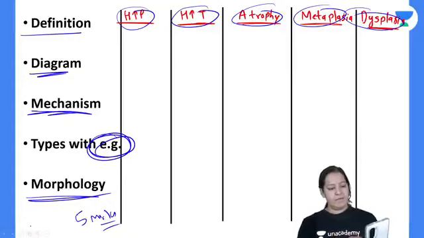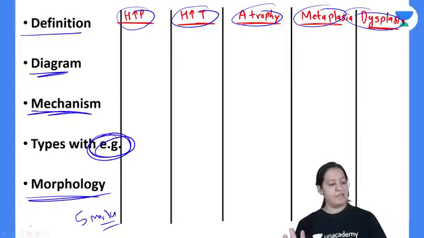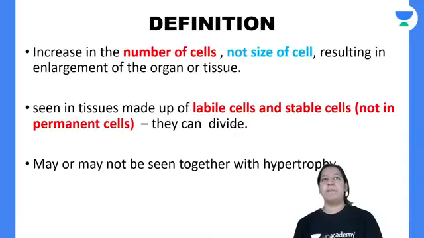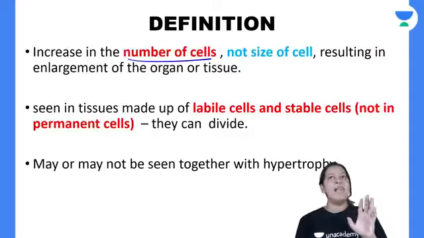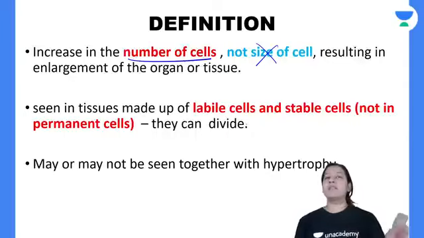Okay, so let me start. I'm starting with hyperplasia. As I have told you, plasia means number. So the definition is an increase in the number of cells, but not the size of the cell.